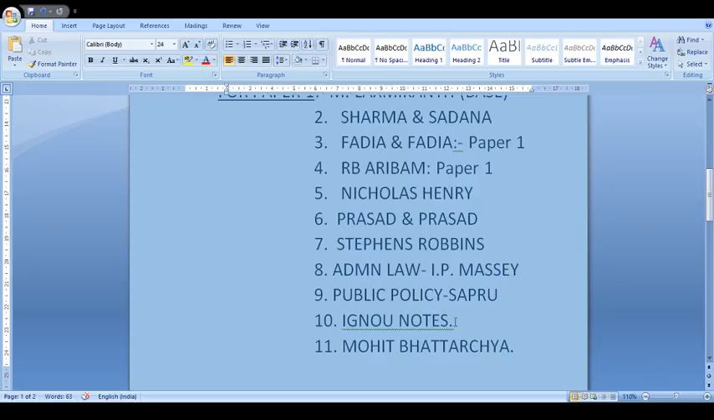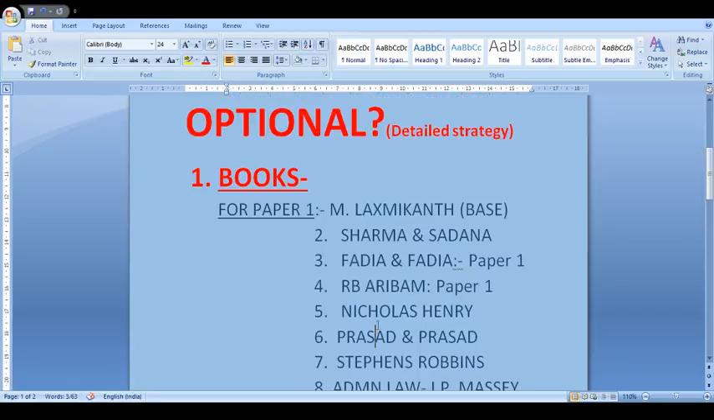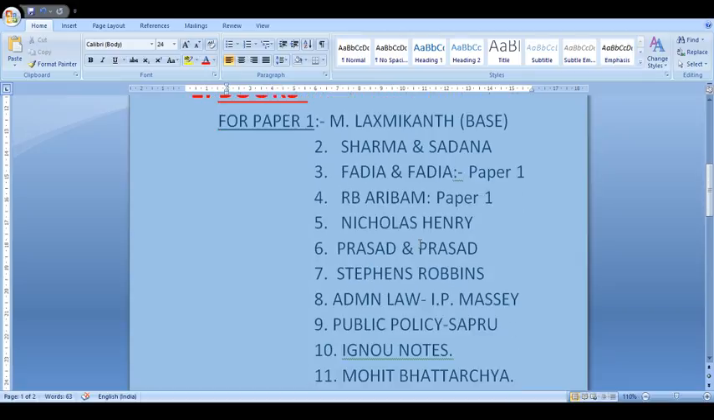IGNOU notes, why have I mentioned IGNOU notes? A beginner who does not have any background in public administration would definitely face problems with administrative thinkers or phraseology. For this, IGNOU notes are the best thing, but they are quite lengthy. As I said, people feel Fadia and Fadia is quite a thick book. IGNOU notes are even thicker than the Fadia and Fadia paper 1 book. Fadia and Fadia comes in two sets, paper 1 and paper 2. We are talking about paper 1 only. The benefit of IGNOU notes is that they help you grasp the topic in very lucid language.